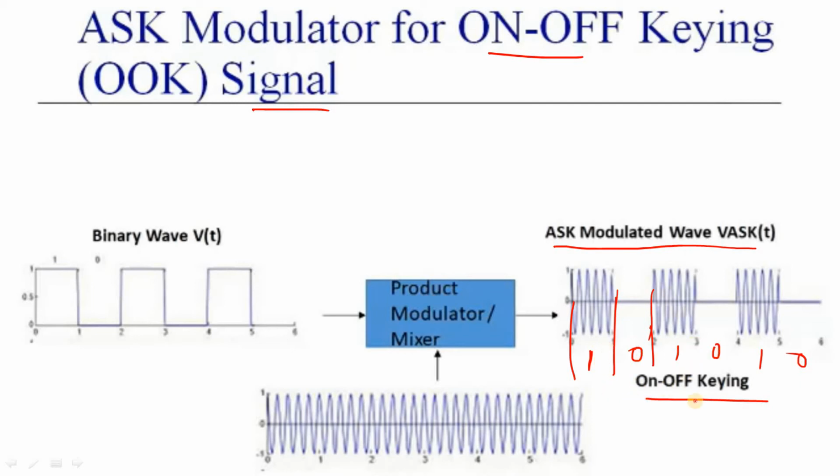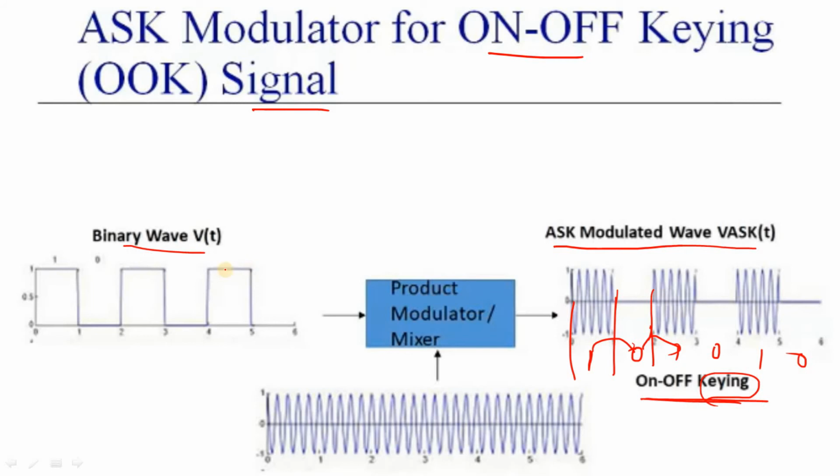That means simply it is called on-off keying. Keying means switching, that means the state changes from 1 to 0 and 0 to 1 like this. With the help of a product modulator, we are going to generate this ASK modulated output, that means V ASK of t. The binary wave is represented as 1 0 1 0 0.